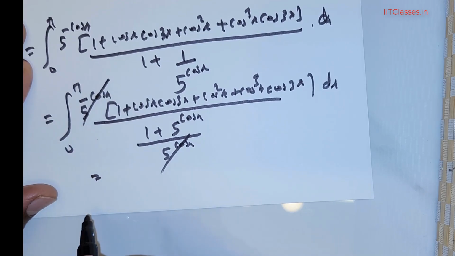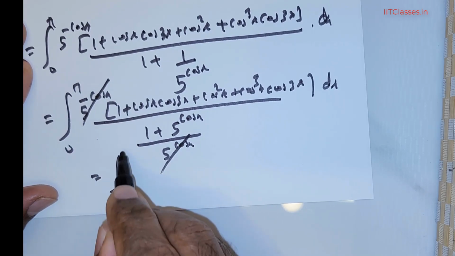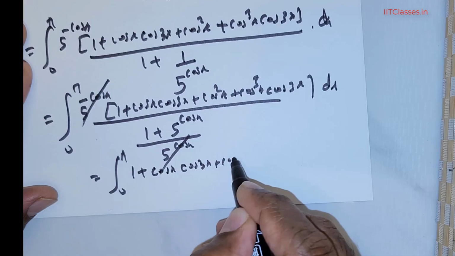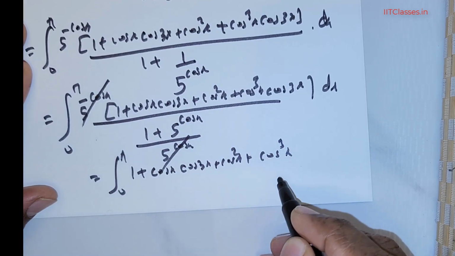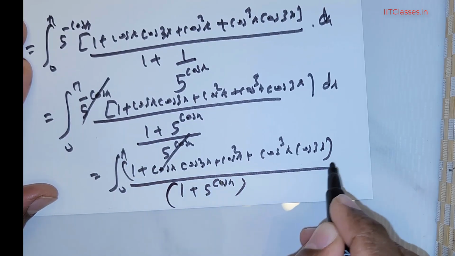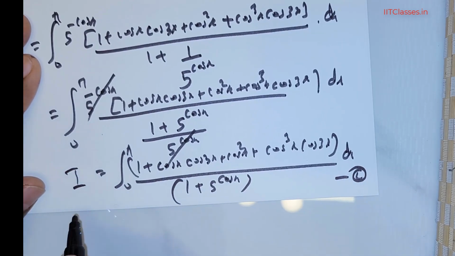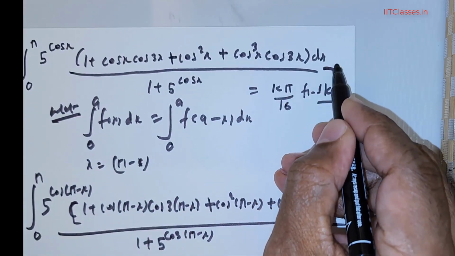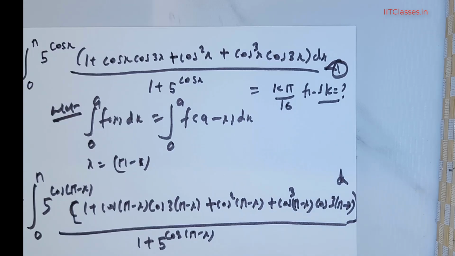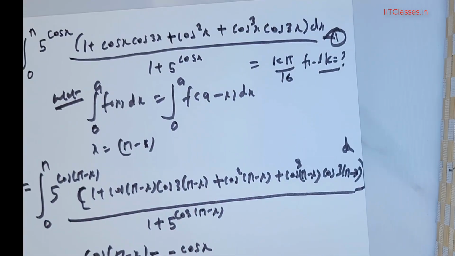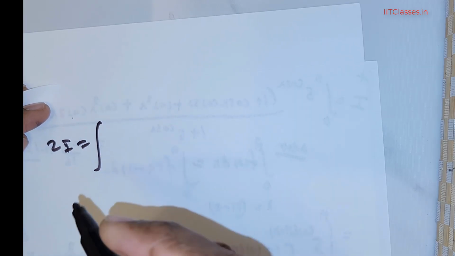So you have the integral from 0 to pi of (1 + cos x cos 3x + cos squared x + cos cubed x cos 3x) divided by (1 + 5 raised to the power of cos x) times dx. This is my equation 2 and you have I here. So what I'm going to do is add 2 and 1. On the left you have I and I, so they get added up. I'm going to go to the next page. So 2 times I is equal to the integral.